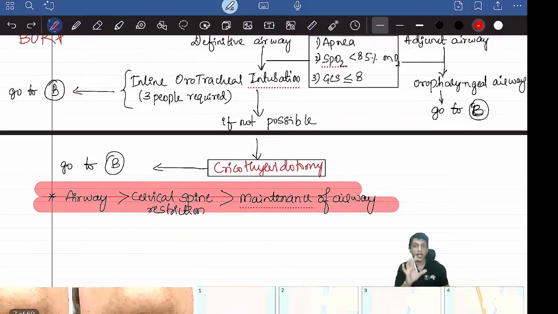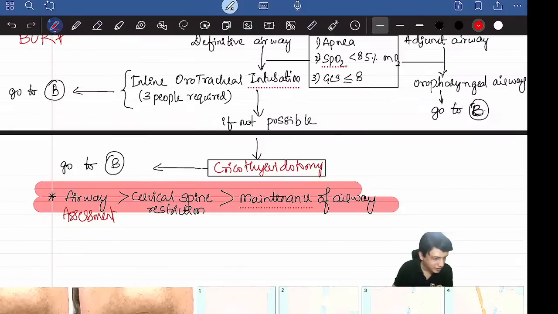So I was telling, the algorithm is first airway assessment. Airway assessment first. After assessment, you don't manage immediately. The second thing is cervical spine protection. The third thing is only managing the airway. So this is the order. Remember this. Now some questions we'll have.